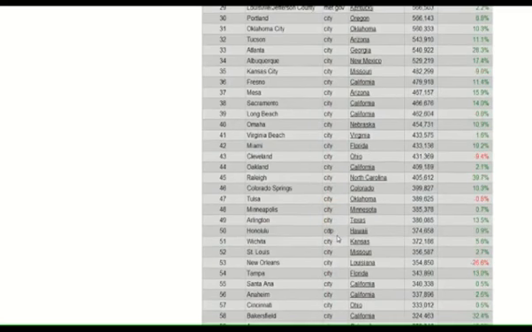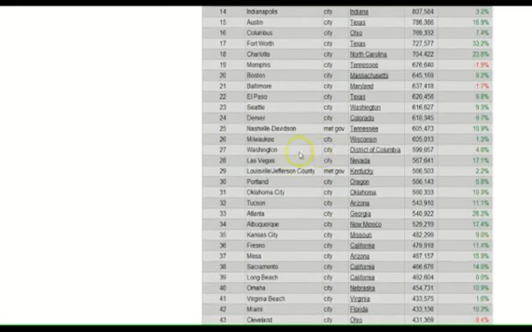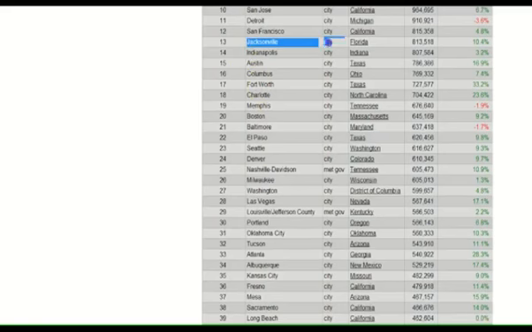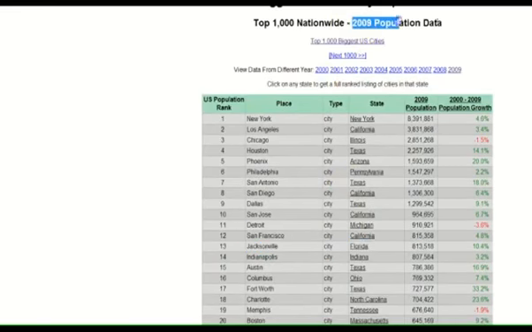For this, let's just scroll through here and pick a city I don't think I've ever messed around in. How about we try Jacksonville, Florida? Jacksonville, Florida, 800,000 was reported. This is biggestUScities.com, 2009 population data.